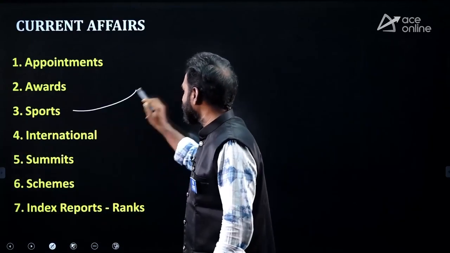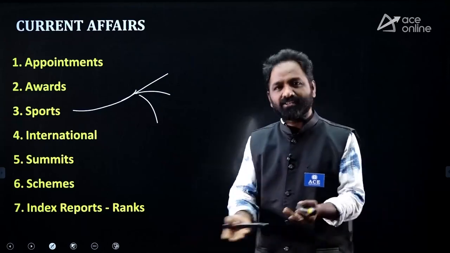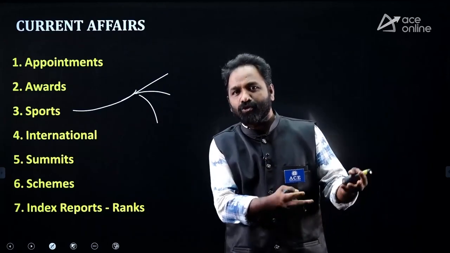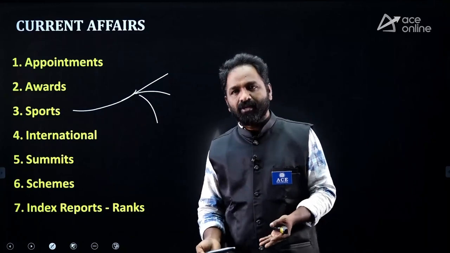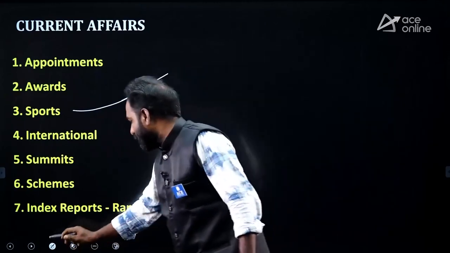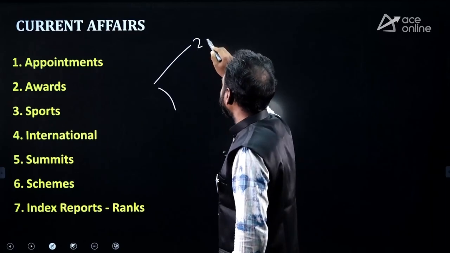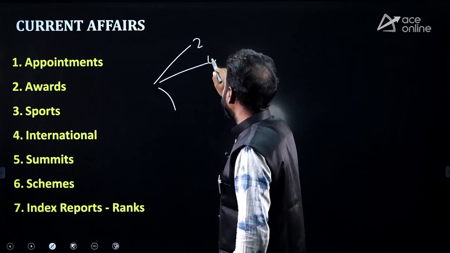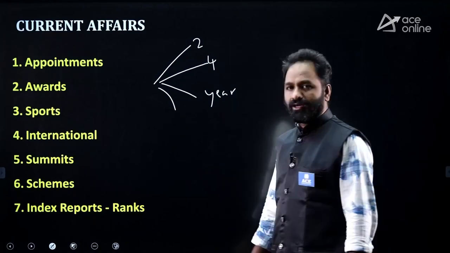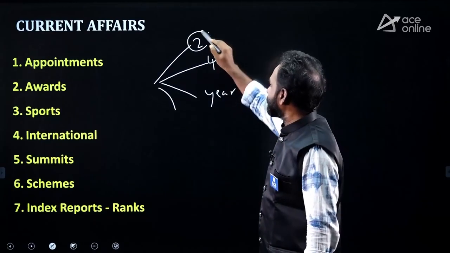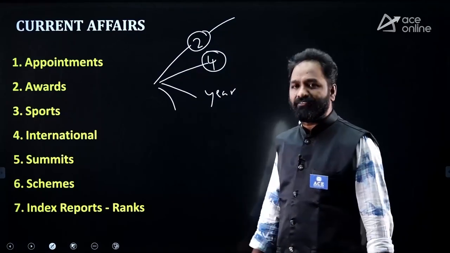And come to sports also. Sports does not mean only cricket. We have tennis. Recently our young Indian, an 18-year-old boy, won the world chess champion title. Everybody knows that. There are two types of sports you have to consider here: sports that happen every 2 years, every 4 years, and sports that happen every year. For example, the T20 World Cup happens every 2 years.